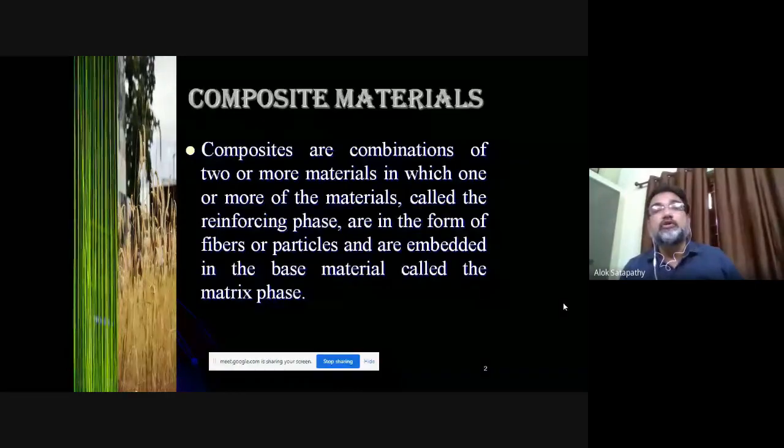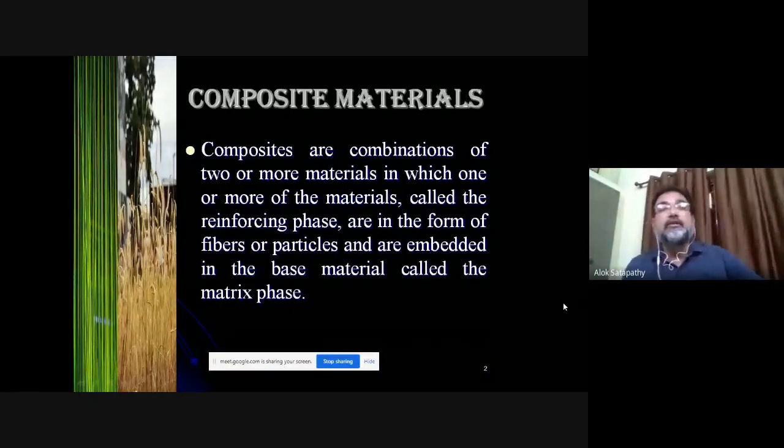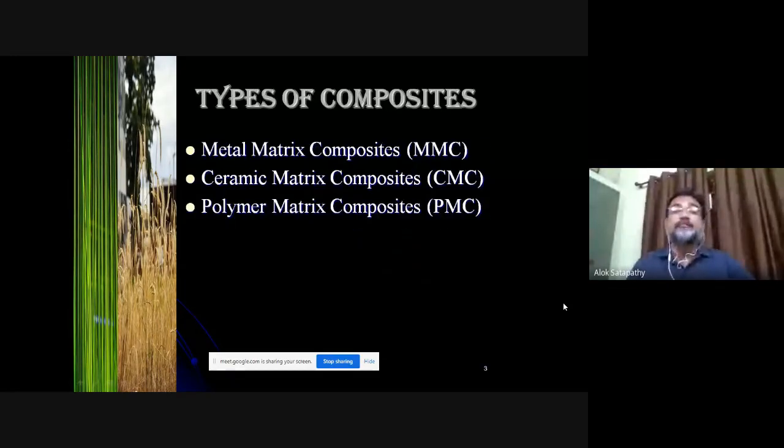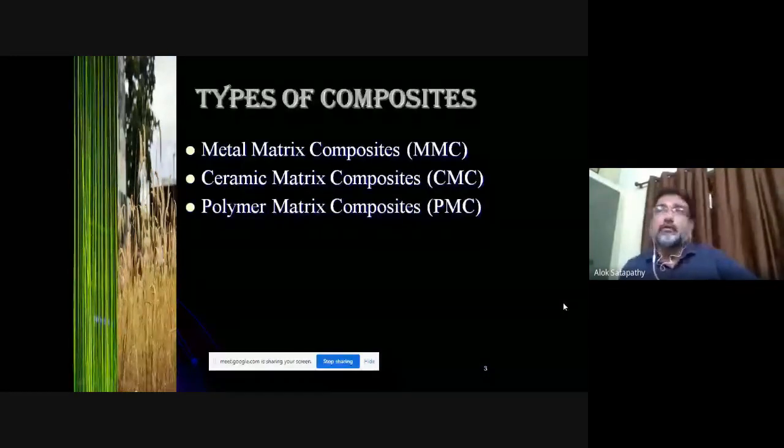As we know, composite materials are very common in the material world, and they are basically defined as combinations of two or more materials in which one or more of the materials, called the reinforcing phase, in the form of fibers or particles, are embedded in the base material called the matrix. So there are basically two things. One is the matrix and the other one is the reinforcement. You can have a single reinforcement, you can also go for multiple reinforcement.